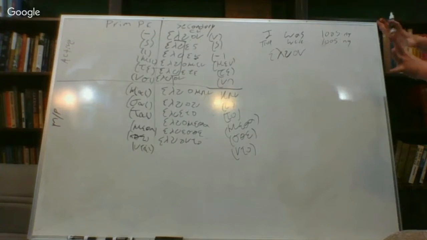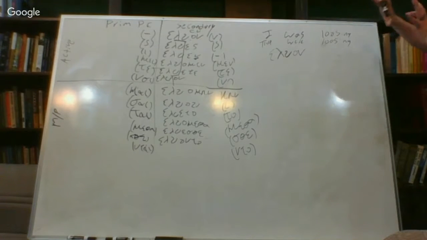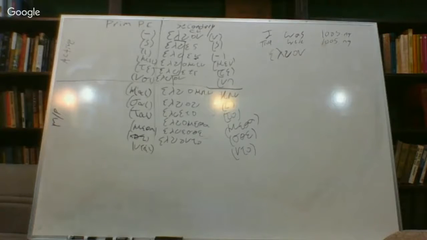But this is more or less one of the primary charts that we're going to have to learn. And when we understand it, we can understand the verbs as a whole. So again, the advantage to this chart is you can see the personal endings and you can quickly identify which category it falls under, and then you can do a little bit of legwork to figure out the tense.